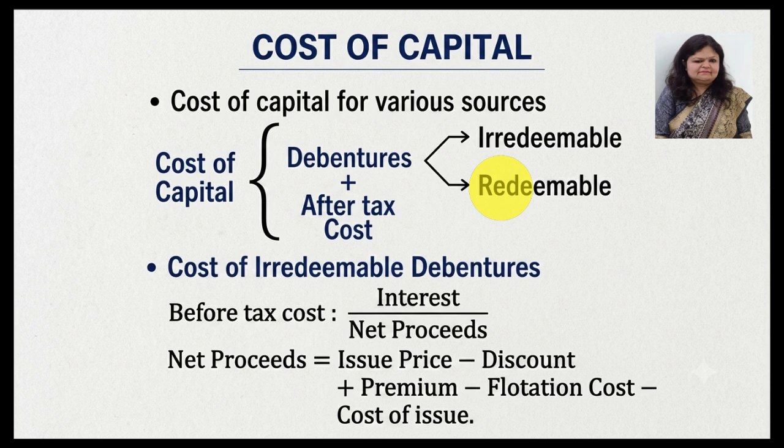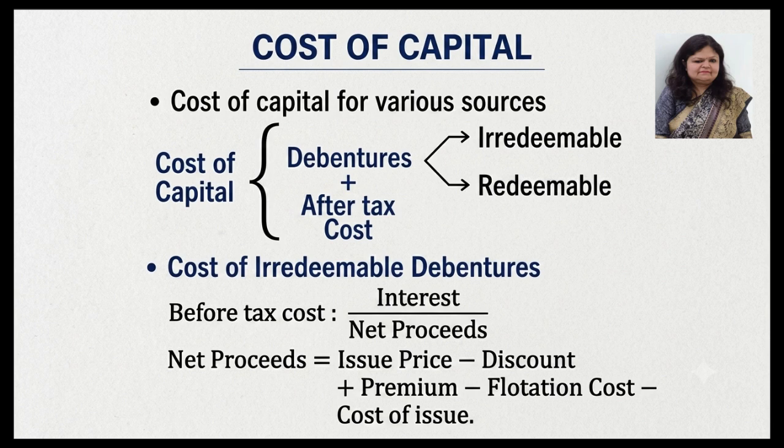So we have to calculate the cost of irredeemable debentures and redeemable debentures differently. And what is irredeemable debenture? That is not given back by the company. But in redeemable debenture, the company will take back the debentures after some years. So these are called redeemable debentures.